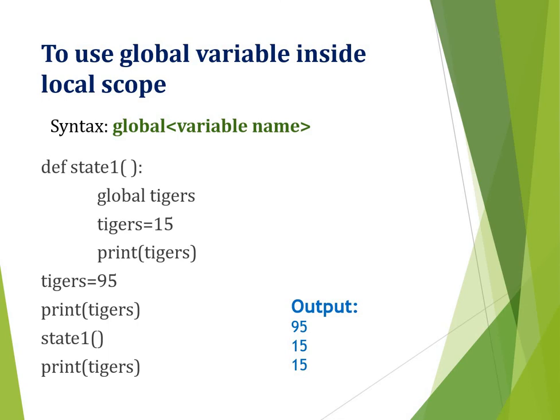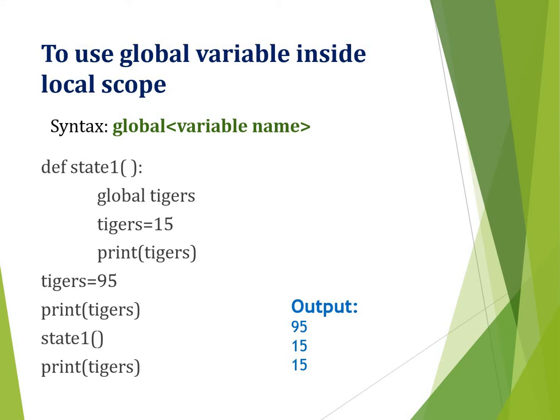Now if you want to use the value of an already created global variable inside a local function without modifying it, then you can simply use it. Python will use the LEGB rule and solve it. It will reach this variable. But if you want to assign some value to the global variable without creating any local variable, then what to do?